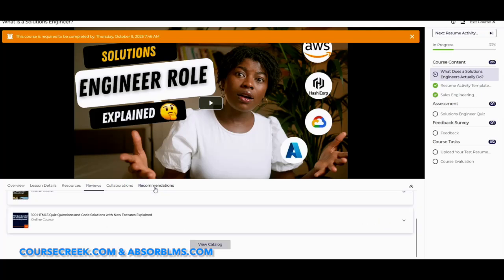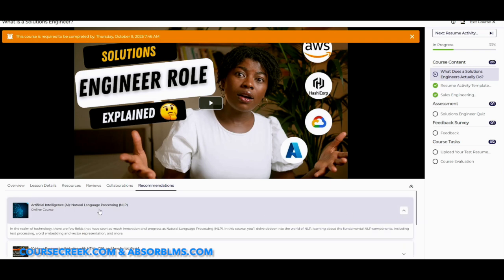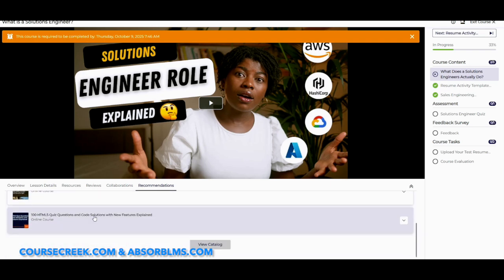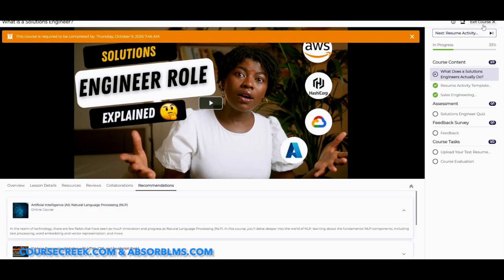You can also see within here there's recommendations. So as users complete courses, it will also feature courses that they can take that are related to the same content or recommended based on the internal system algorithms. And that's great because it's very familiar to users. It keeps them learning, it keeps them engaged.